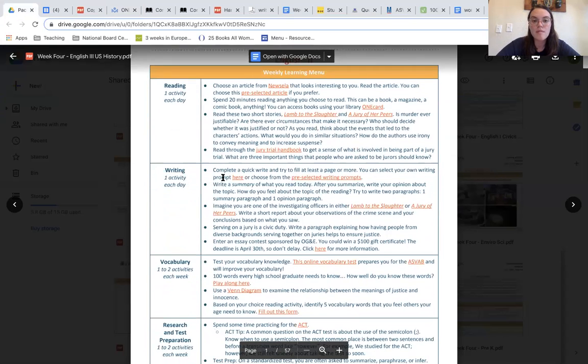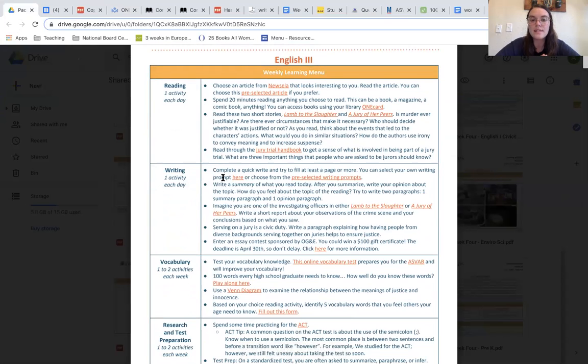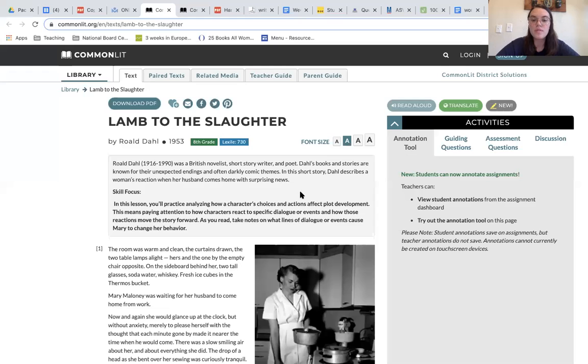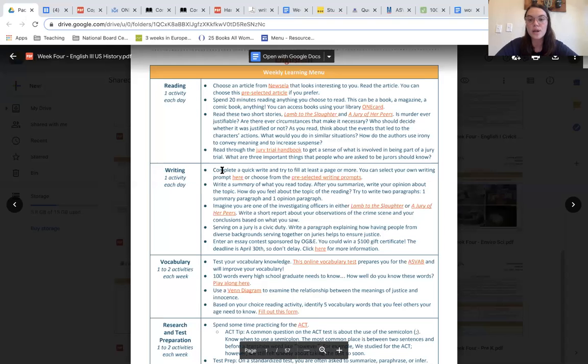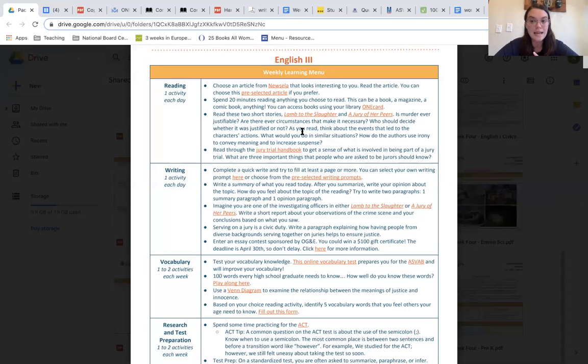Other options that you have for reading are to analyze the short stories Lamb to the Slaughter and A Jury of Her Peers. Both of these stories are found on CommonLit, and you also have the annotation tool available to you so you can mark up your text just like you would if you had a paper copy. You also have guiding, assessment, and discussion questions that follow each short story. There are also specific questions that the district is asking you to think about, so please make sure you're reading your directions carefully on this page.